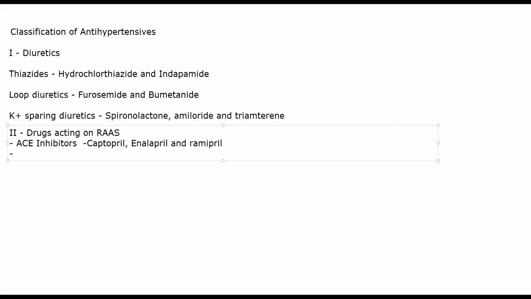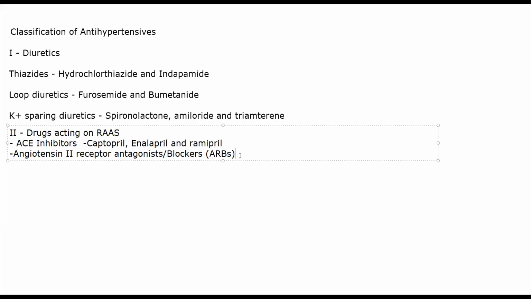Now, there is another class called angiotensin 2 receptor antagonists or blockers. These are called ARBs. Okay, angiotensin 2 receptor blockers. Now we'll start discussing from this.